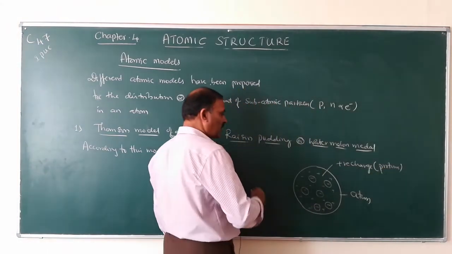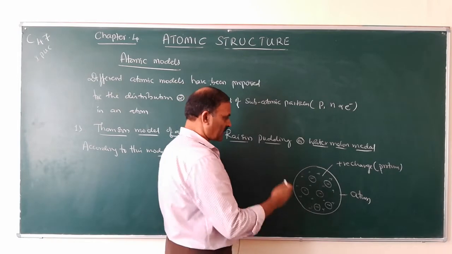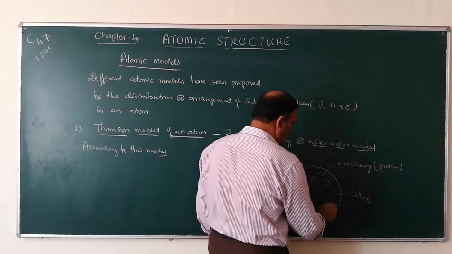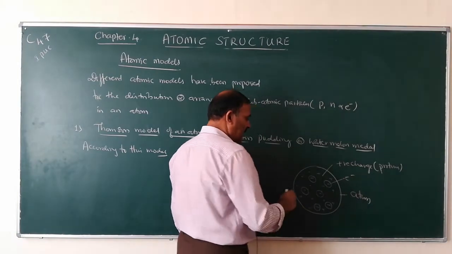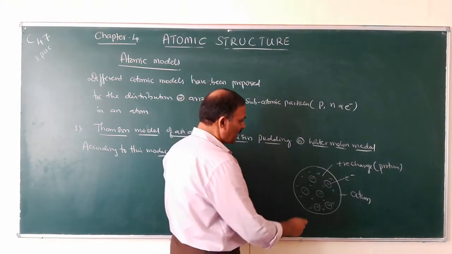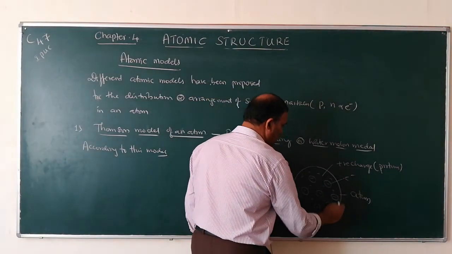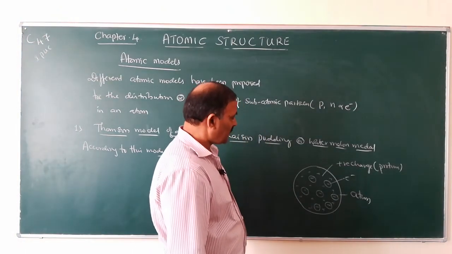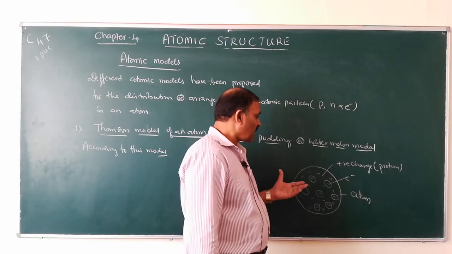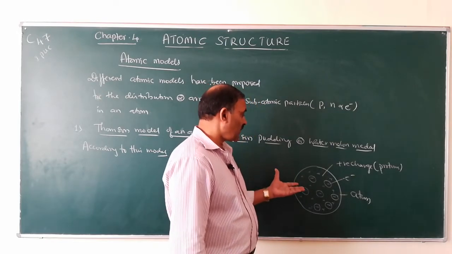Protons are distributed uniformly throughout the atom, and these are the electrons which are embedded in this positive charge such that it forms a stable electrostatic arrangement.